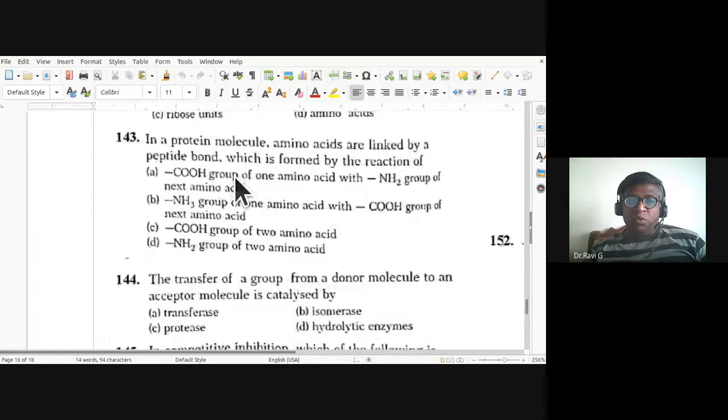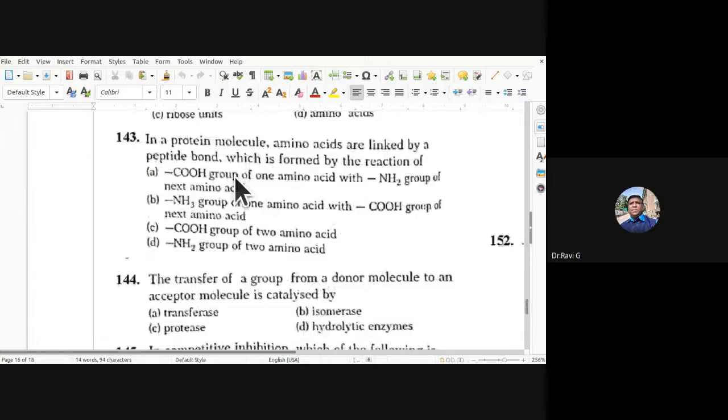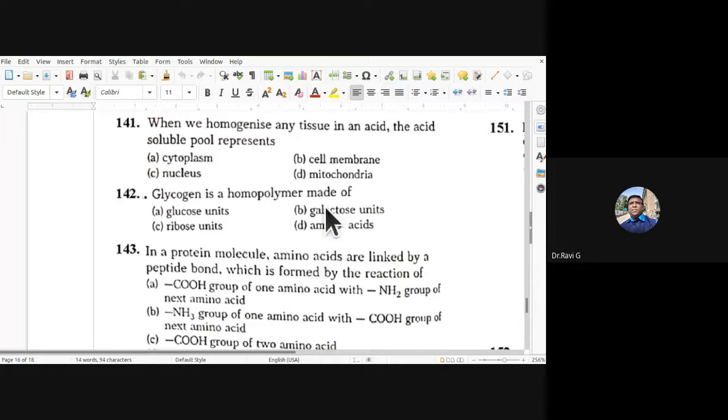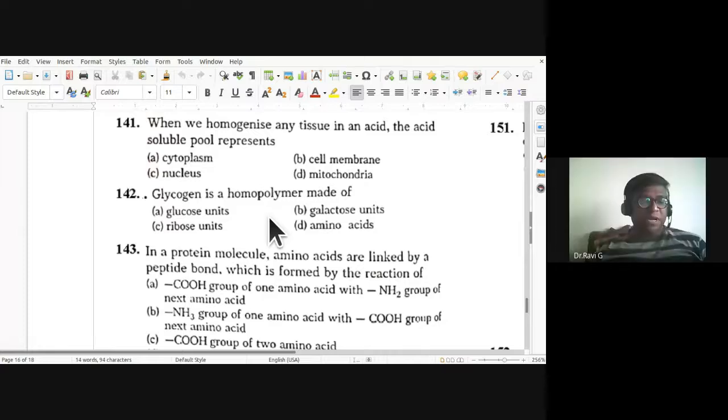Glycogen is a homopolymer made up of glucose units, galactose units, ribose units, or amino acids. So 142nd, the answer is A, glucose units. Glycogen is made up of glucose units.